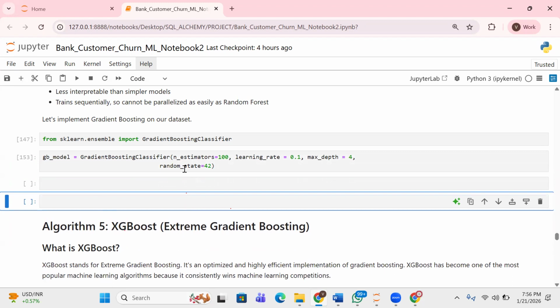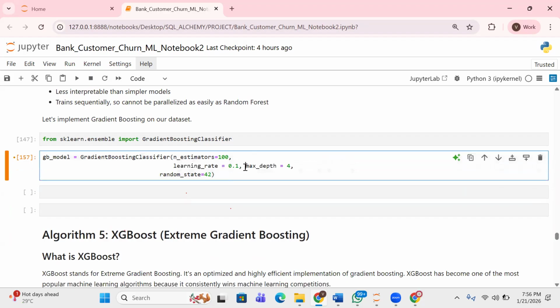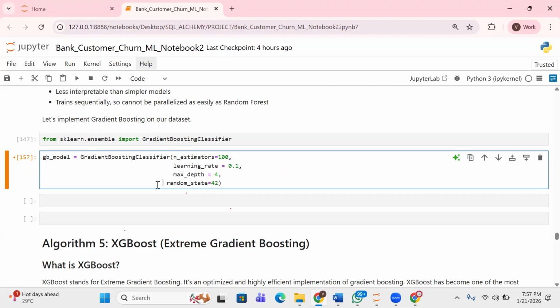Like I said, these values are not fixed. We are still going to look at how to do hyperparameter tuning, which is where grid search comes into play, randomized search comes into play. But like I said, we are still going to look at how we can do all of this. This is just us trying to do it without balancing the data or carrying out hyperparameter tuning, right? That's just the way it is.